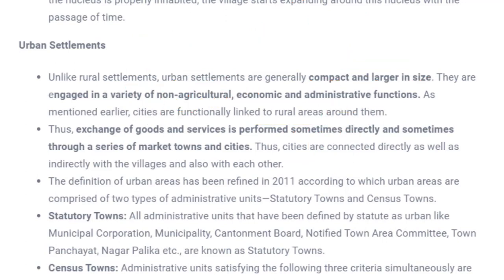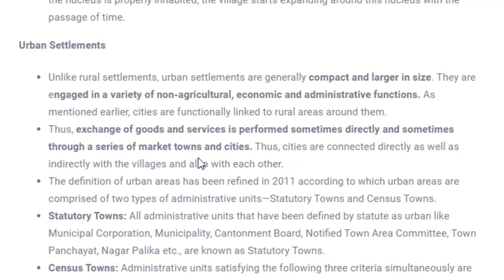And apart from this, the market area would be very near to the houses. If you are residing in a city, it will be very easy for you to go to market. It would be nearby where you are residing. Whereas in villages, markets are not available everywhere. You have to travel a little bit to find markets.